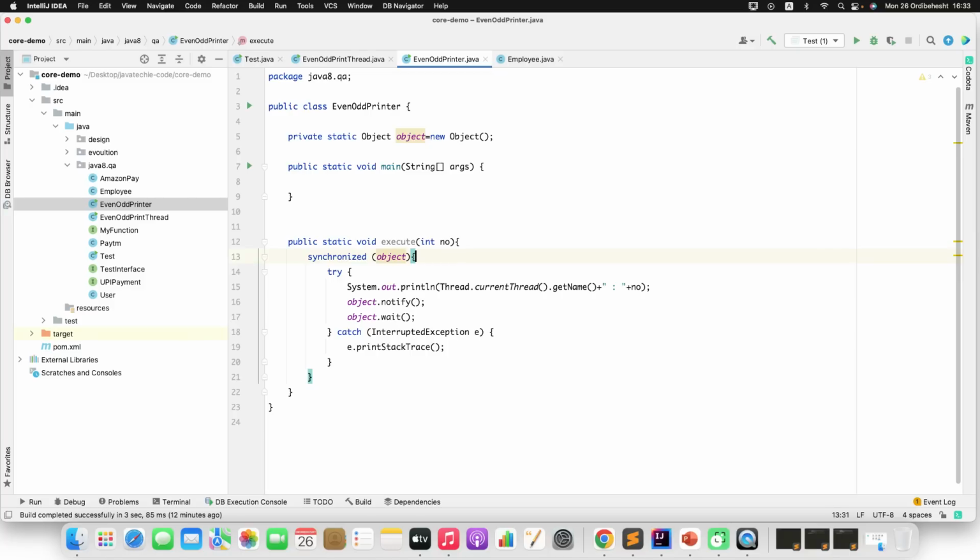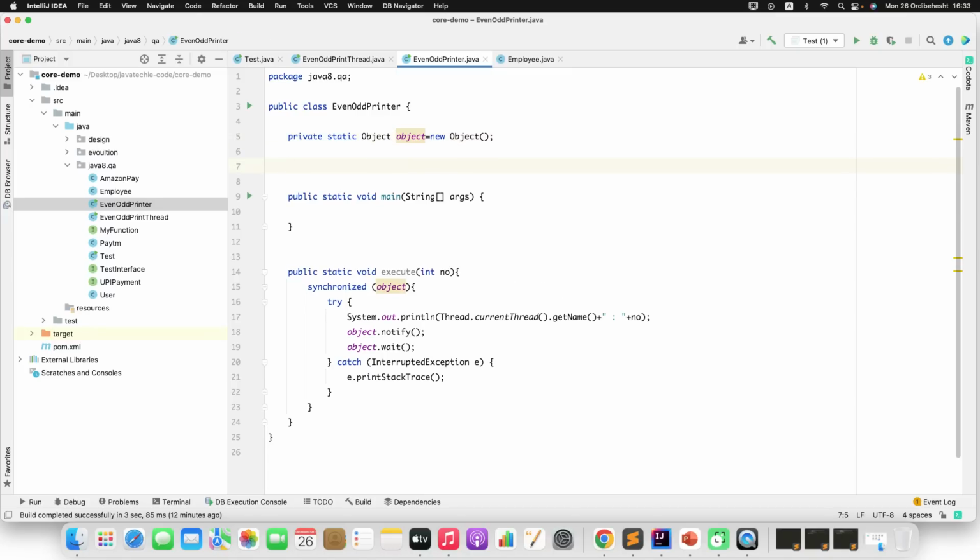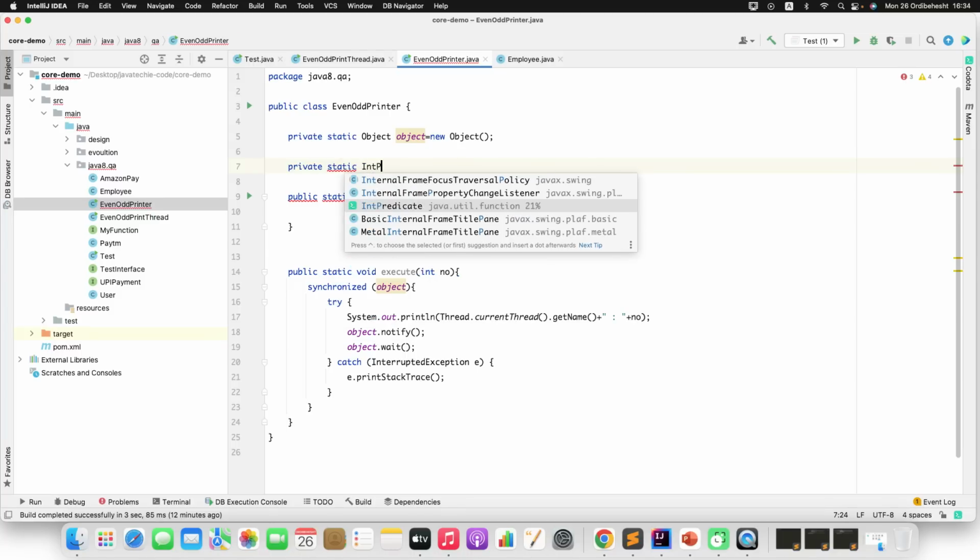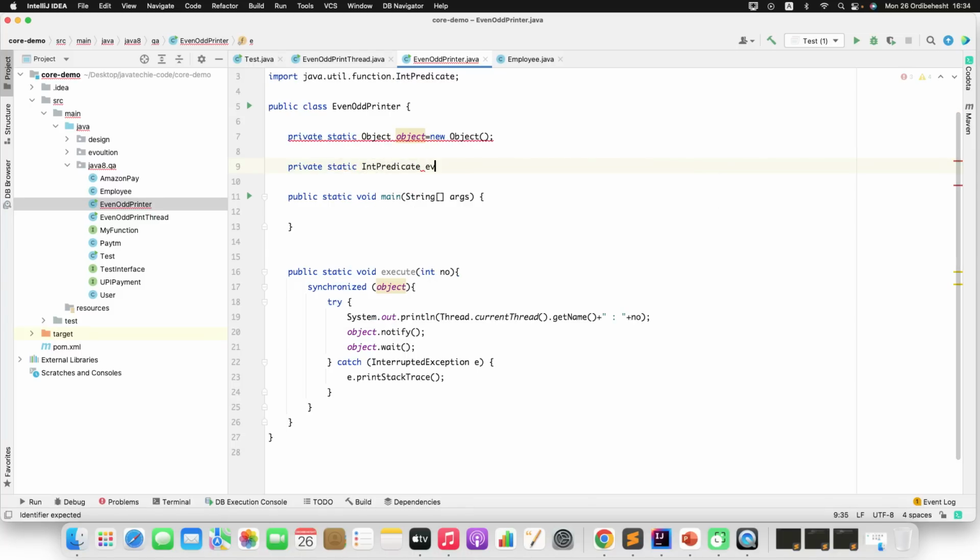Fine. Now I will create two conditional statements using Predicate, one for even, one for odd. So I will use private static int predicate, even condition, with number e % 2 equal to 0.